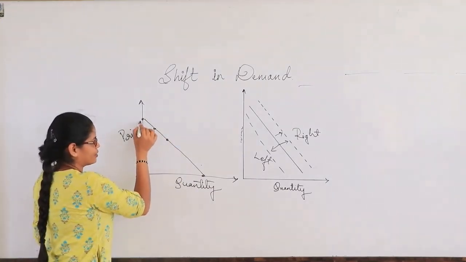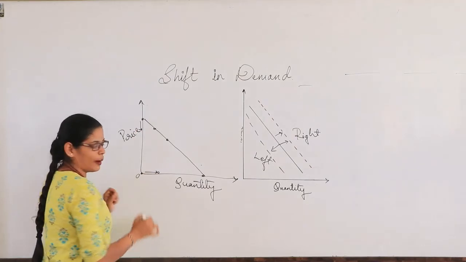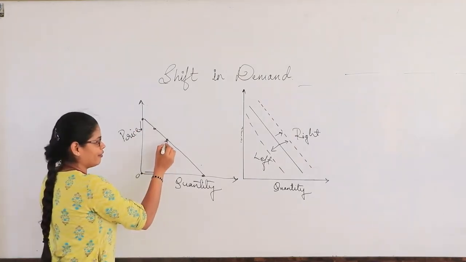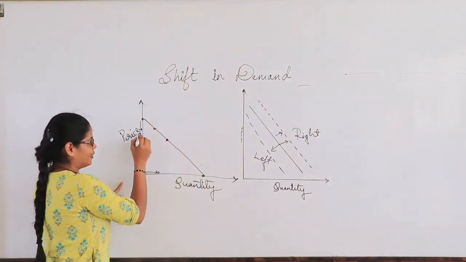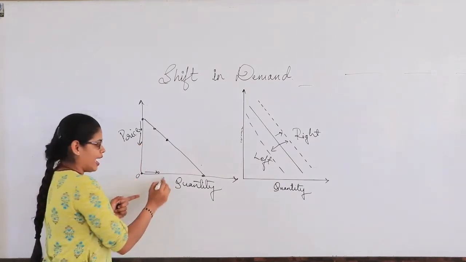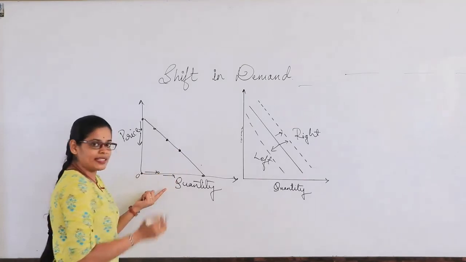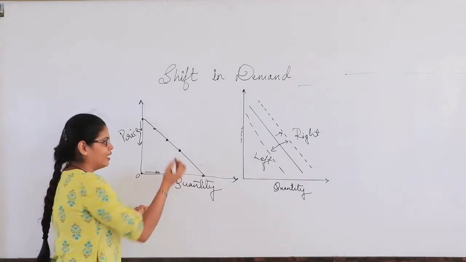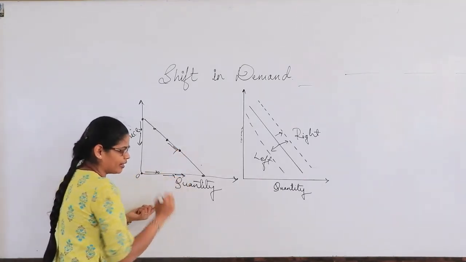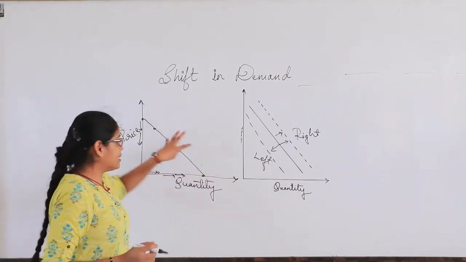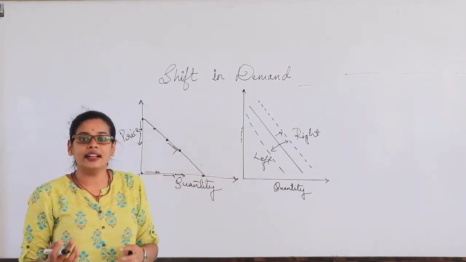When the price falls, we increase our quantity. When we come to this point, the price has decreased again and we have increased the quantity. When the price has dropped to the next level, we have increased the quantity again. This is called the movement in the demand curve.